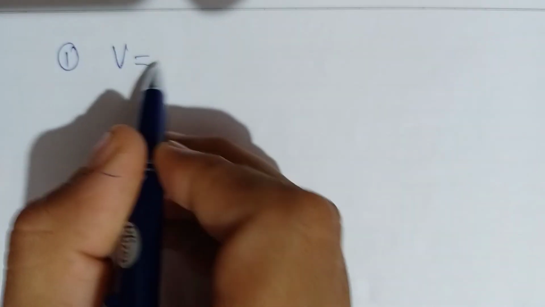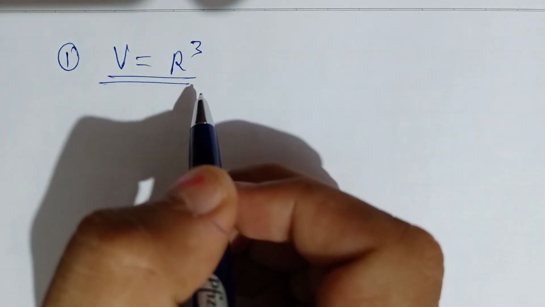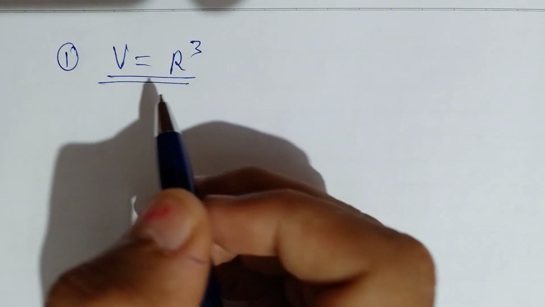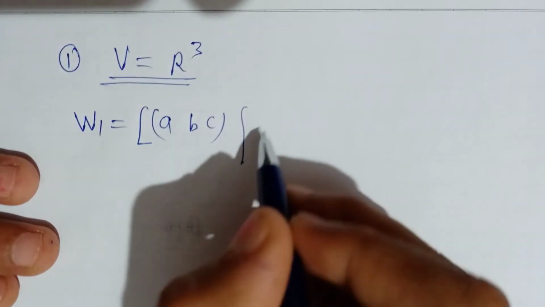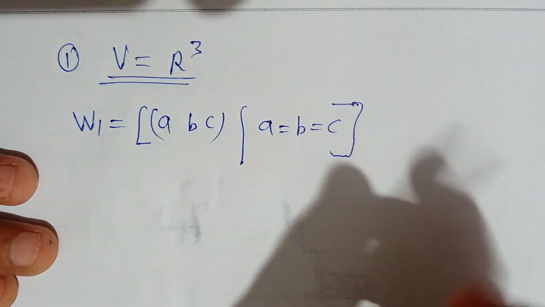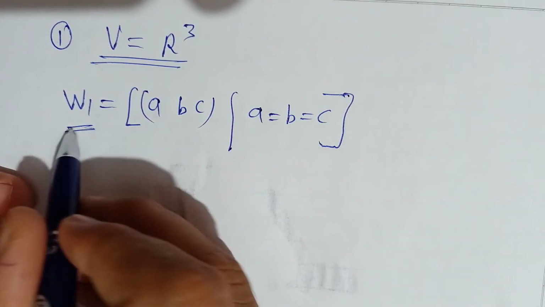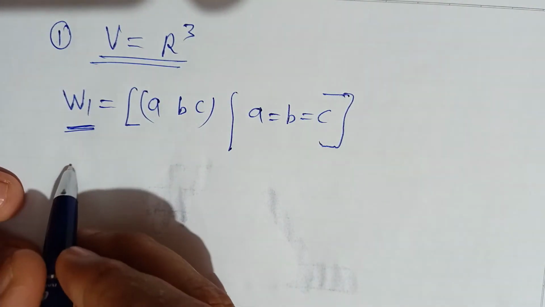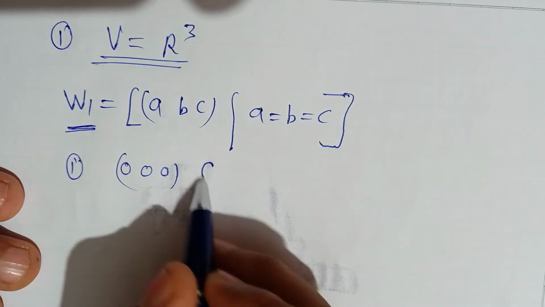Let V be R cube. R is the set of real numbers. So R cube, we know, is a vector space. So I'll take one subset W1 such that it consists of vectors a, b, c where a equal to b equal to c. Fine. a equal to b equal to c. So this W1 is a vector space. How? First condition, the zero vector should belong to W. Fine.